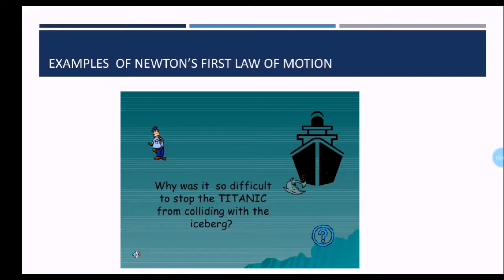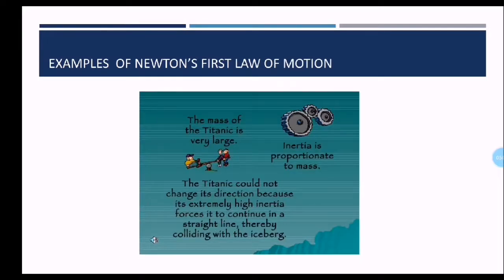Examples of Newton's first law of motion. Why was it so difficult to stop the Titanic from colliding with the iceberg? The mass of the Titanic is very large, and inertia is proportional to mass. The Titanic could not change its direction because its extremely high inertia forces it to continue in a straight line, thereby colliding with the iceberg. So this is why it couldn't avoid colliding.